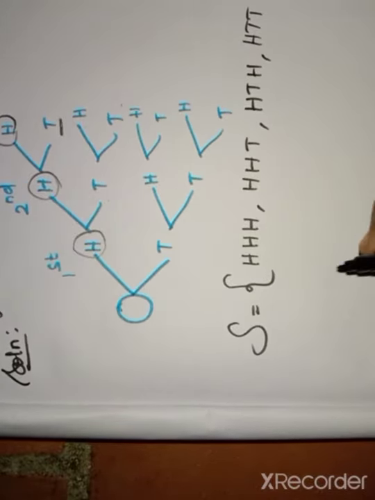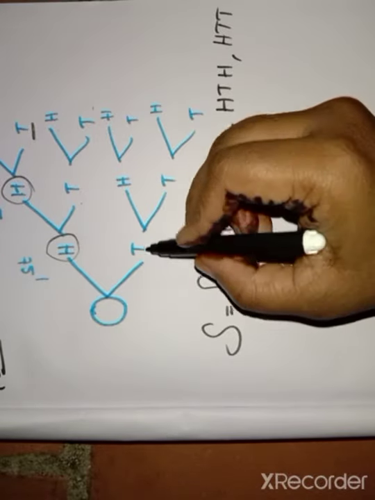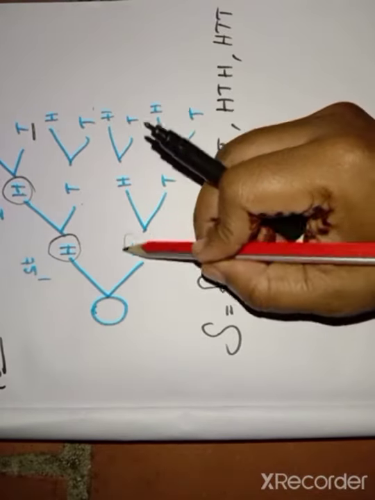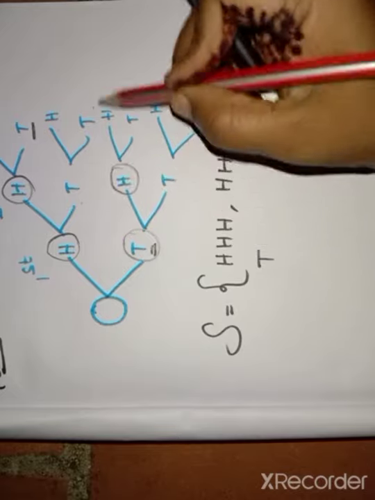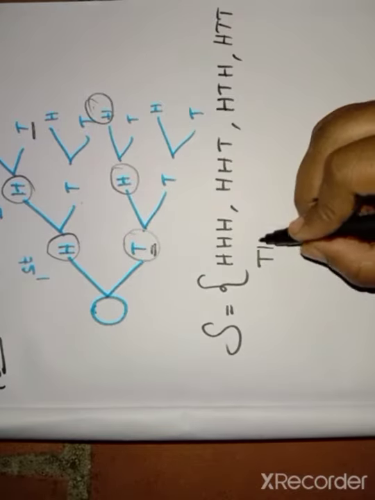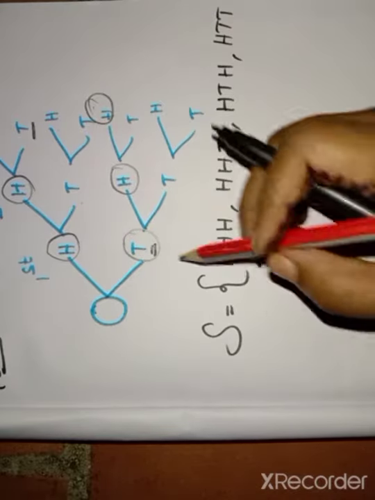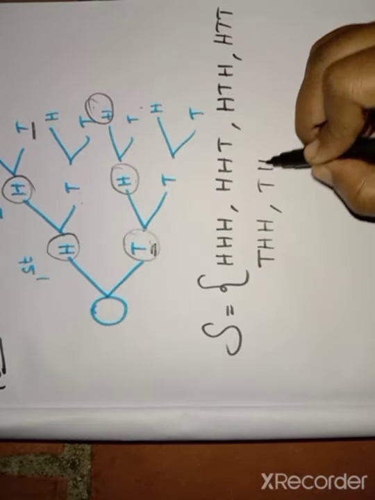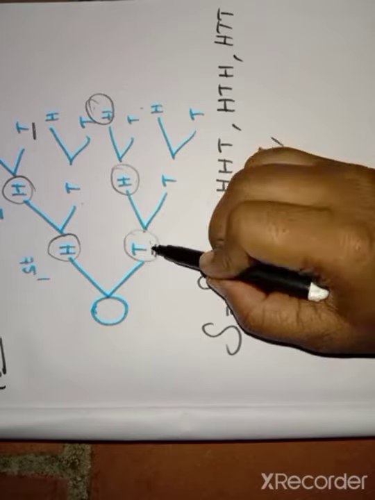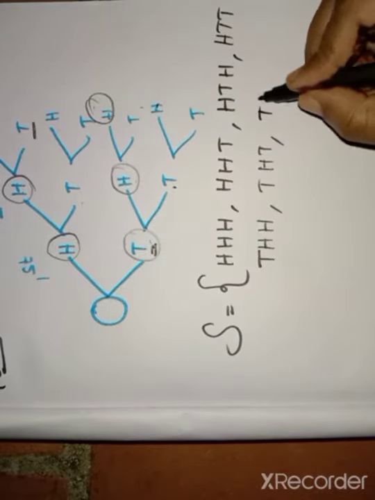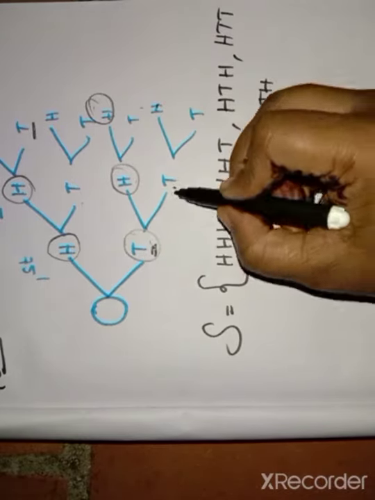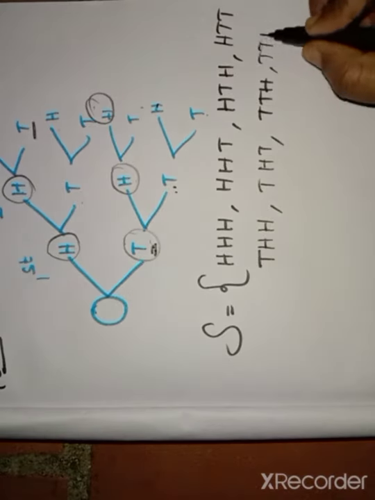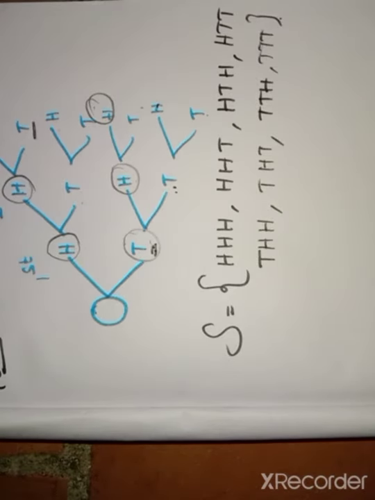So the second one is tail. Here we have the tail start. So tail, head, head. Likewise, tail, head, tail. Then tail, tail, head. Then the last one, tail, tail, tail. So from this diagram, we have to write the 3 coin sample space.